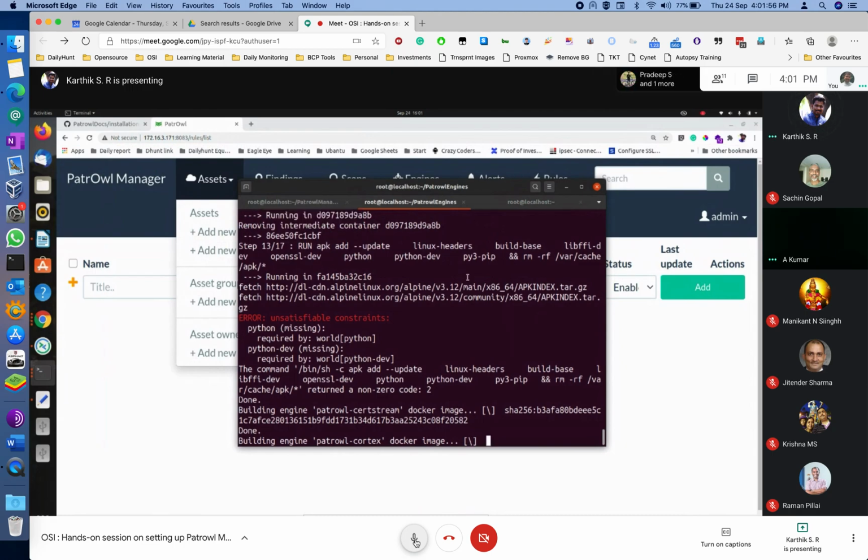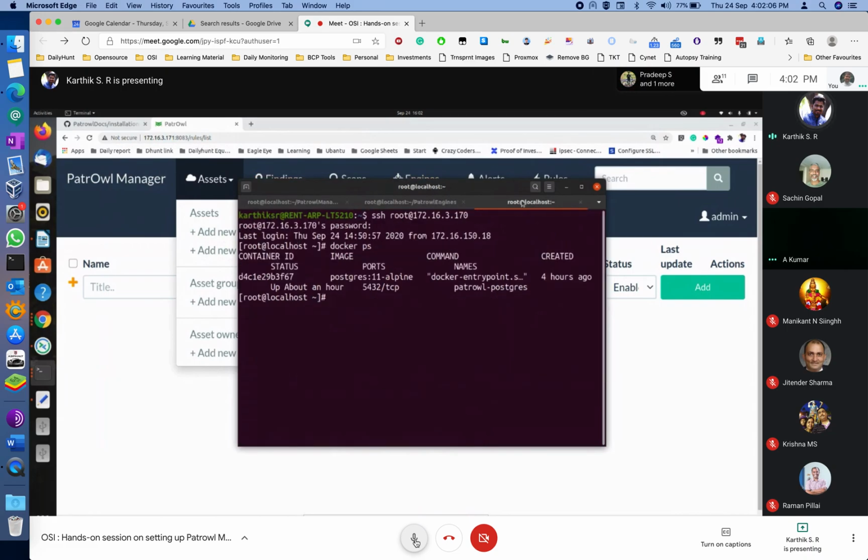Yes. I thought of showing that Patrol Manager is already up. So without the engine, it won't do anything. Yes. Without the engine, you cannot run the car, driver, or anything.